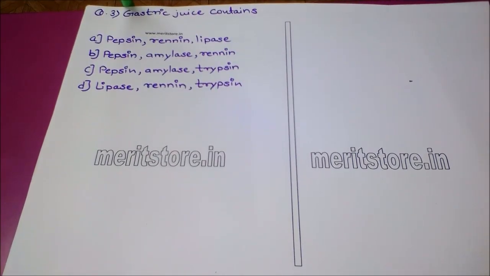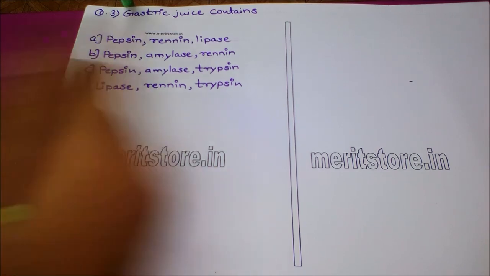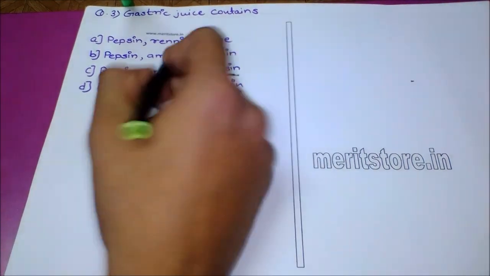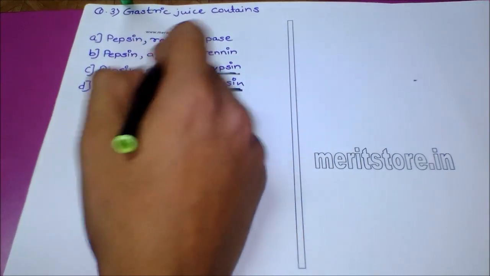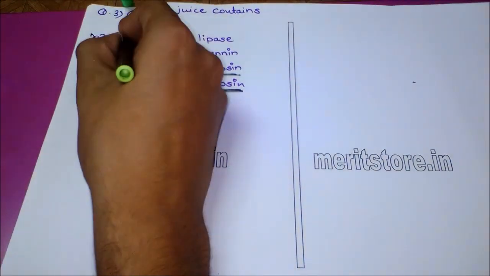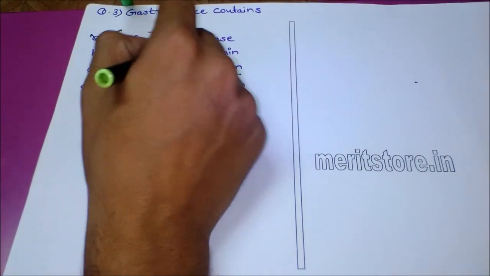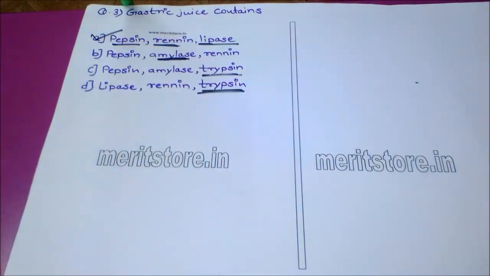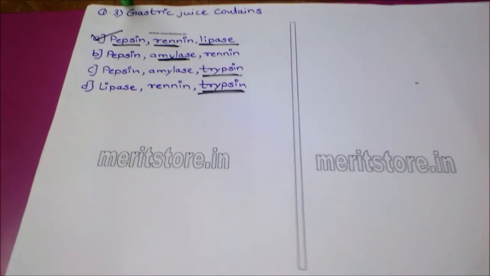The next question is, gastric juice contains option A, pepsin, renin and lipase. Option B, pepsin, amylase and renin. Option C, pepsin, amylase and trypsin. And option D, lipase, renin and trypsin. It is known that trypsin and amylase are not present in the gastric juice. Thus the correct answer is option A, which shows pepsin, renin and lipase as the components of gastric juice.